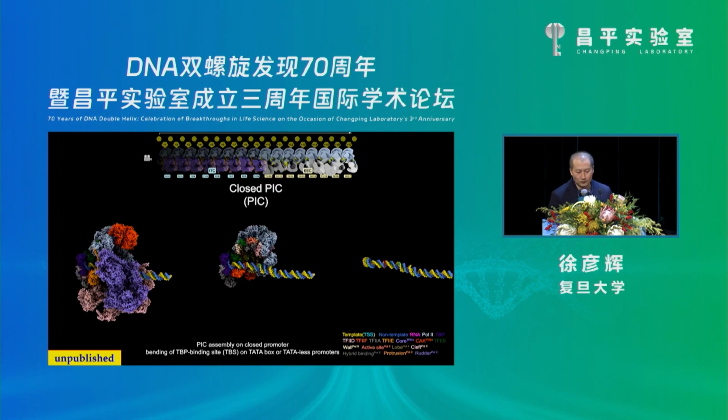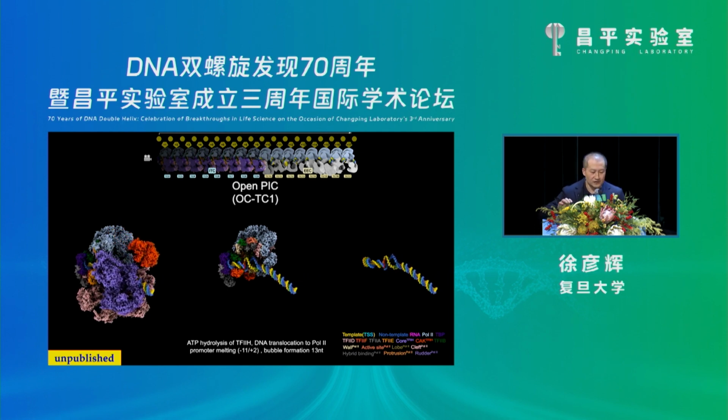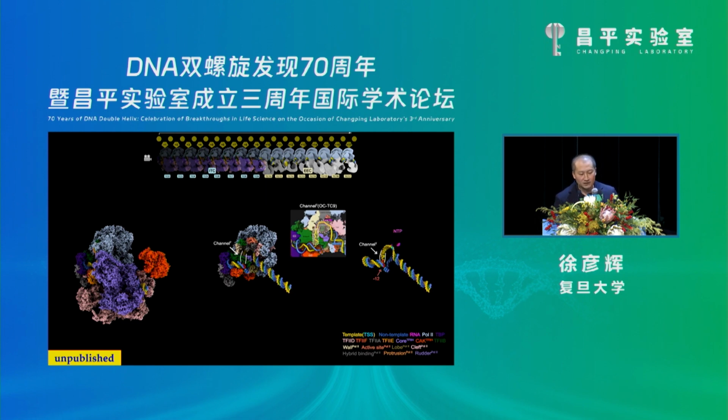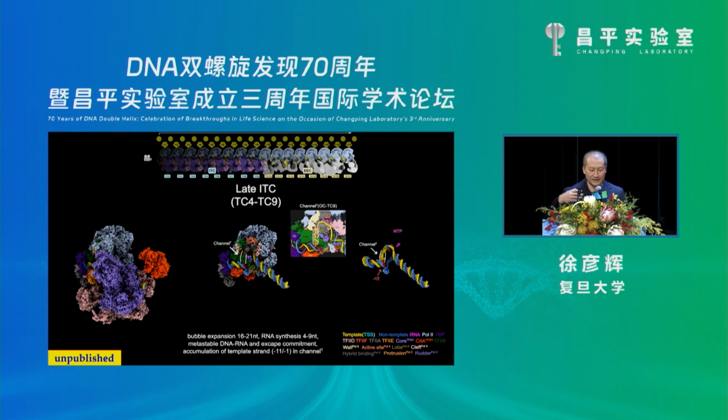This movie was generated by connecting these structures. This panel shows the overall structure, this shows the omit structure, and this is the nucleic acid. TF2H pumps the DNA melting, with the template strand inserted into the active site, generating a promoter opening complex. And upon RNA synthesis, OC converts into an early ITC complex. The short RNA base pairs with the template strand, so the RNA is highly flexible.